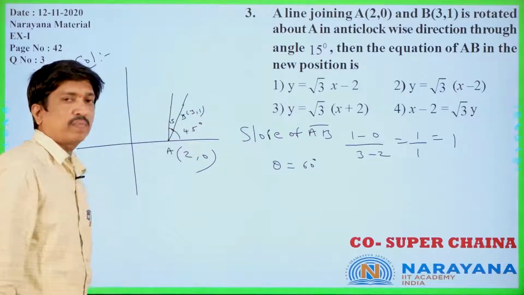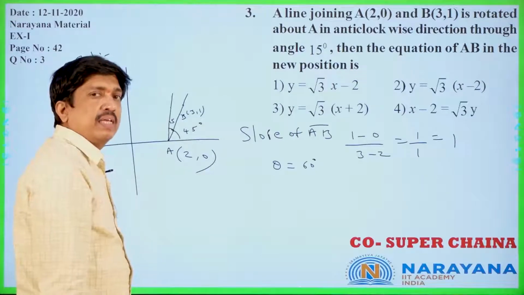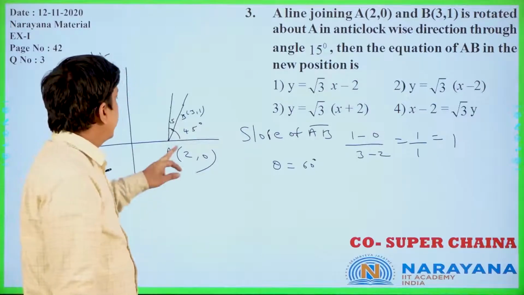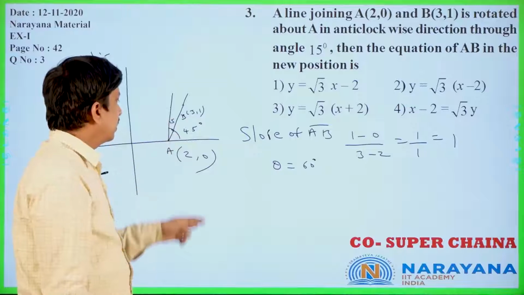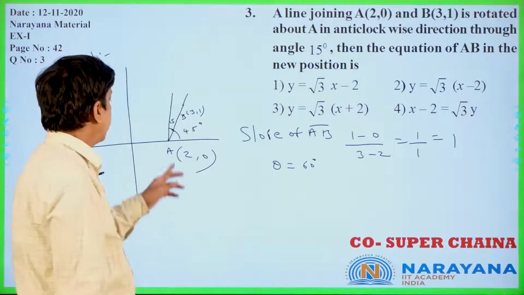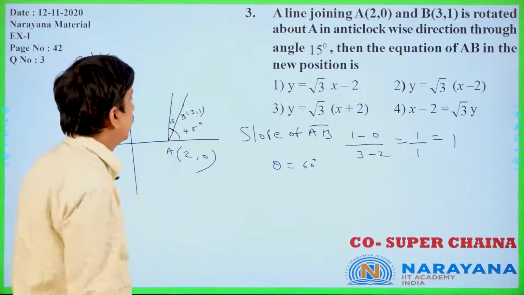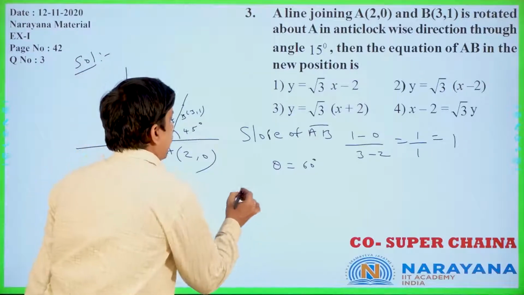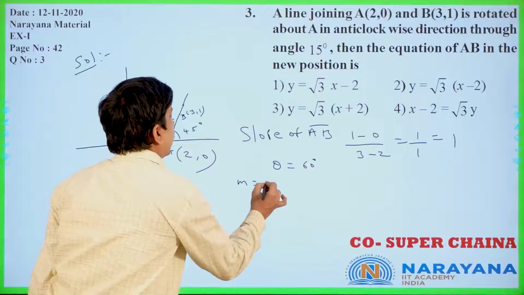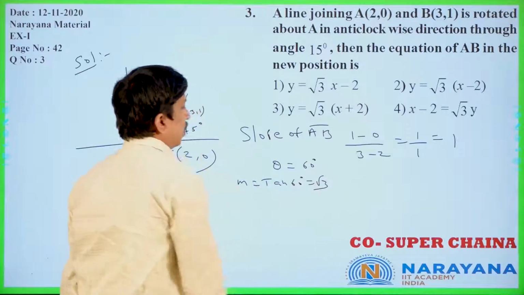Required theta means the inclination with the positive direction of the x-axis. That new line has theta equal to 60 degrees and passes through 2 comma 0 only. Is it clear or not? Now m is equal to tan 60 degrees, that is equal to root 3 only.